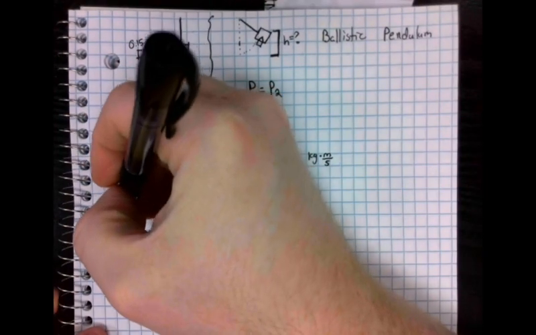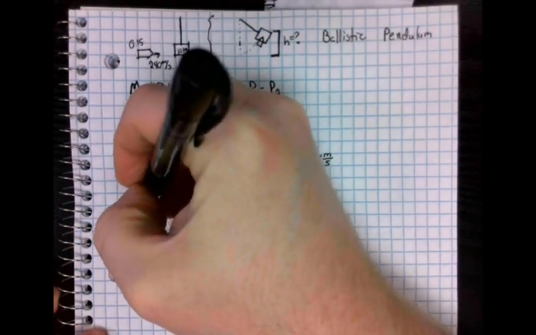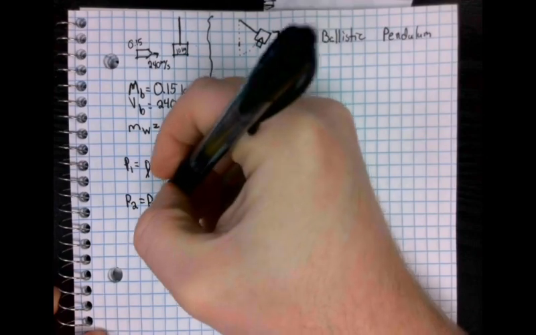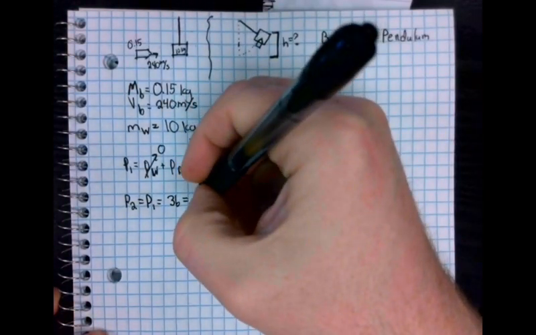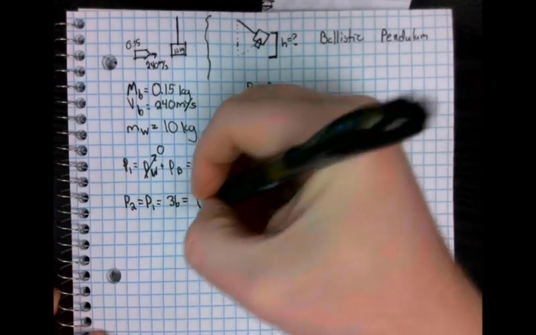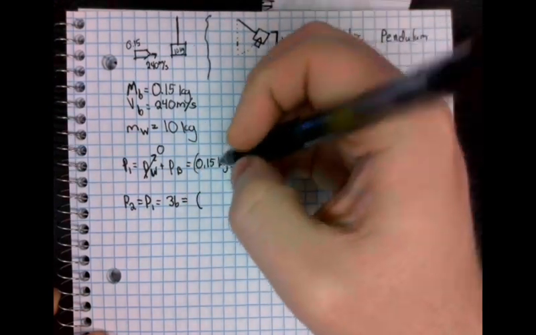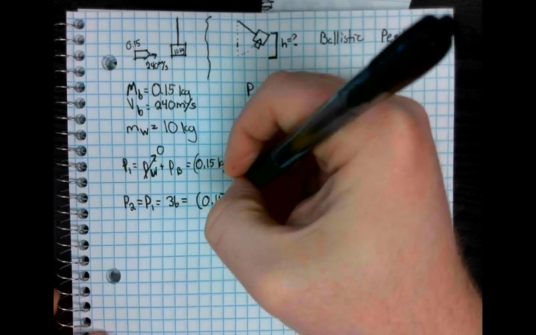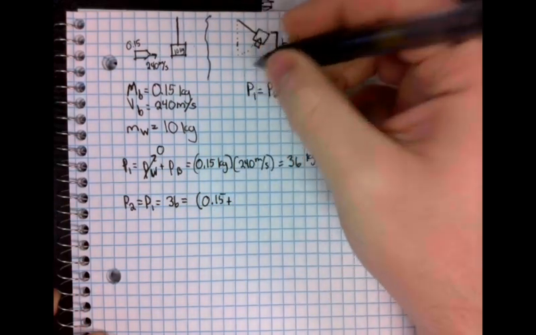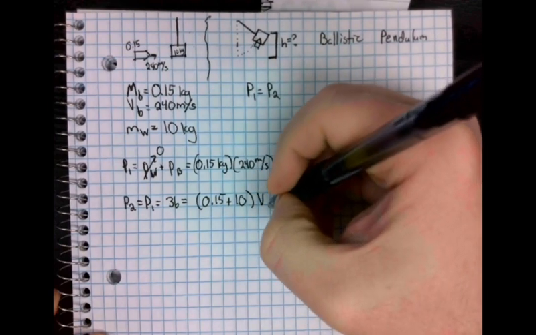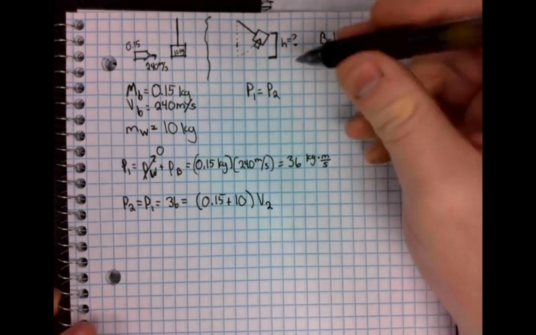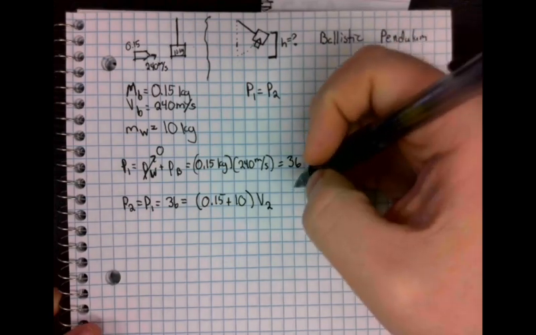At state 2, the momentum is going to have to be equal to P1, which we just solved was 36. We know that there's really only the block-bullet system. So our mass in that case is going to be the mass of the bullet, which is 0.15 kilograms, plus the mass of the block, which is 10 kilograms. And then that's going to be times the V at state 2, the velocity of the bullet-block system.